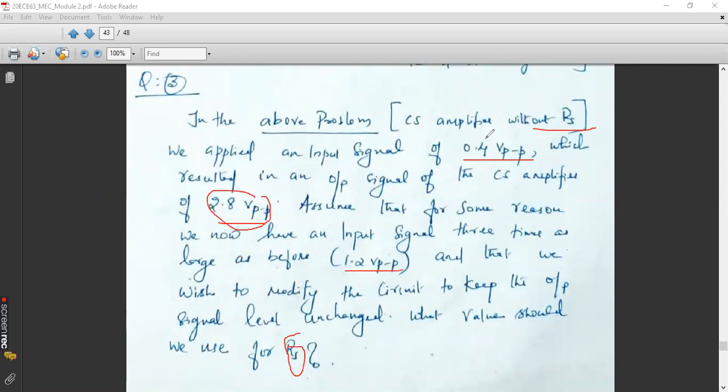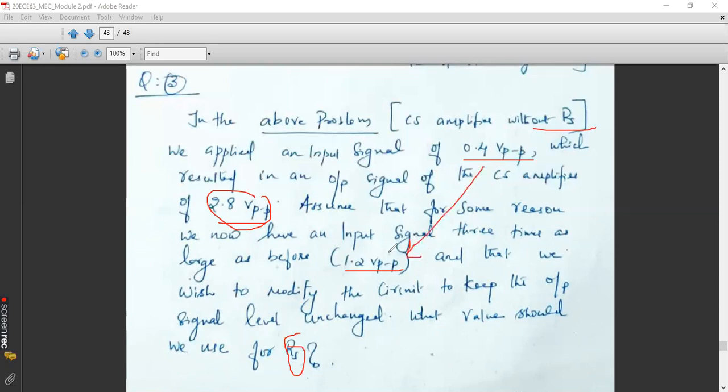Current input is 0.4. Currently you have given 0.4 volt peak to peak as your input. Now what you are trying to do is, we are multiplying the input by 3 times, that is, it will become 1.2 volt peak to peak, right?